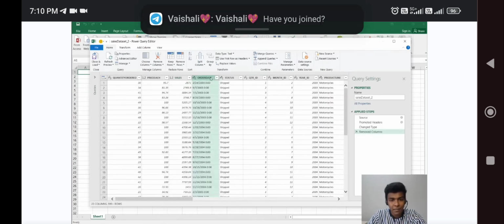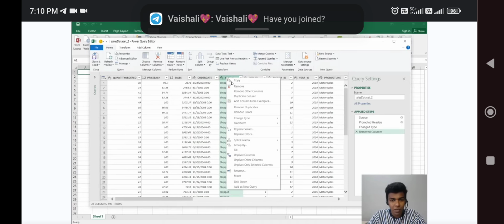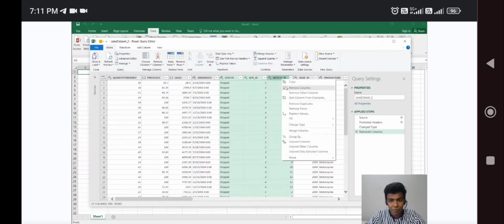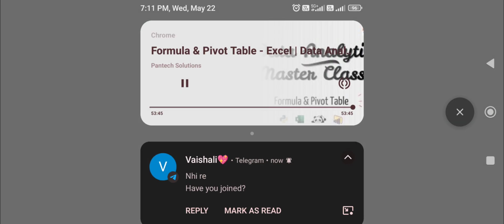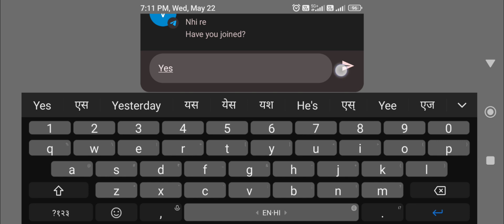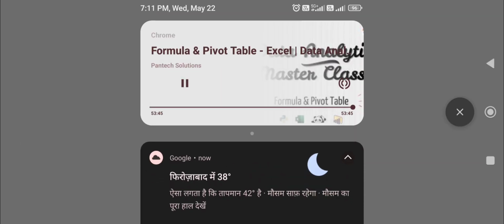Order date is here. Status is also not needed, nor are quarter ID and month ID, so I'm going to remove these. Remove columns. The product I need, but MSRP and product code are all stuff we don't need, so I'm going to remove that.